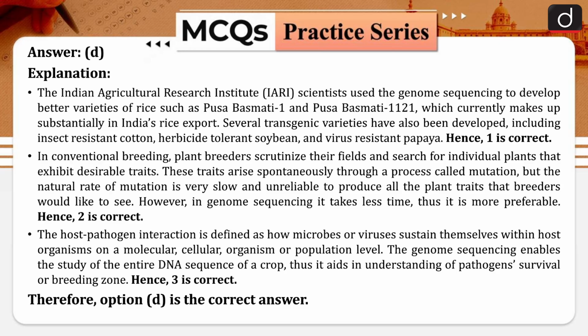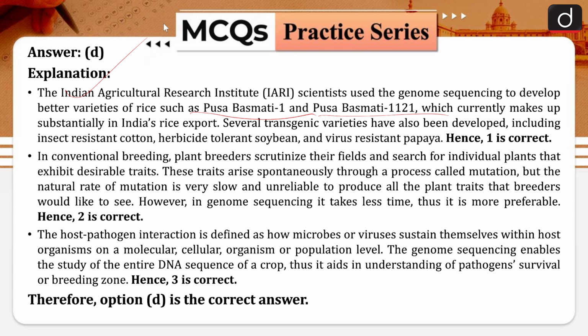The Indian Agriculture Research Institute scientists used genome sequencing to develop better varieties of rice such as Pusa Basmati 1 and Pusa Basmati 1121. So here you also have to take care about who has developed these kinds of rice. The Indian Agriculture Research Institute currently makes up a substantial part of India's rice export. Several transgenic varieties have also been developed, including insect-resistant cotton, herbicide-tolerant soybean, and virus-resistant papaya. Hence, statement 1 is correct.